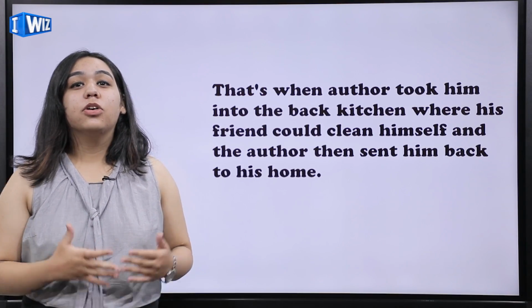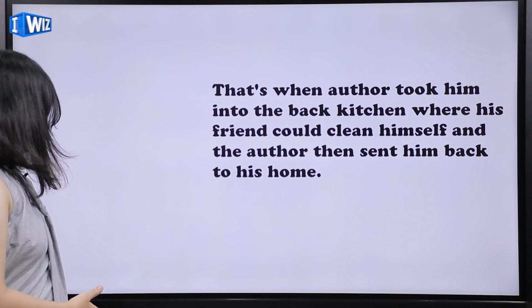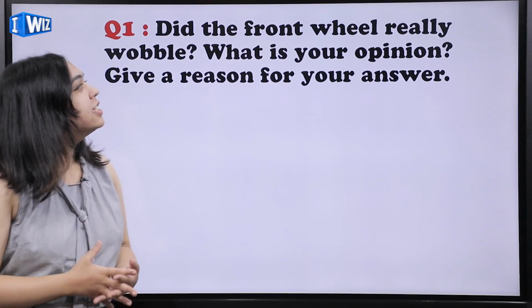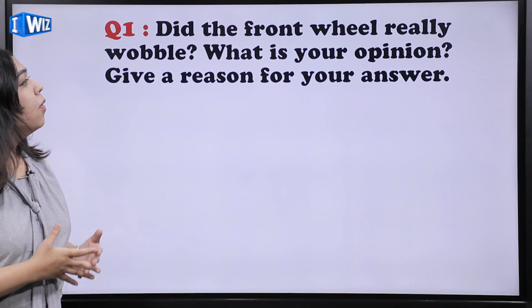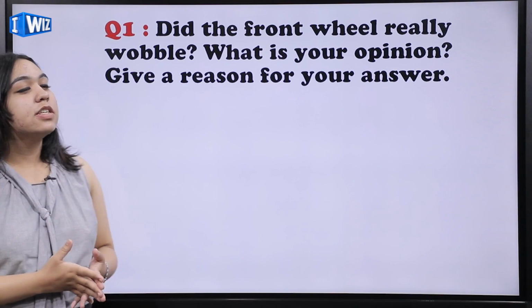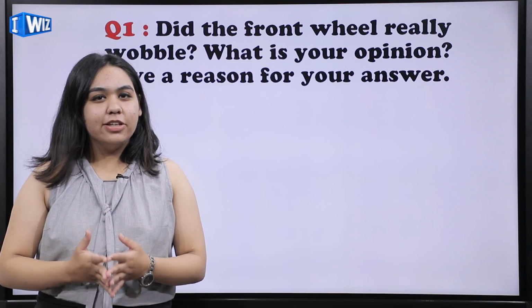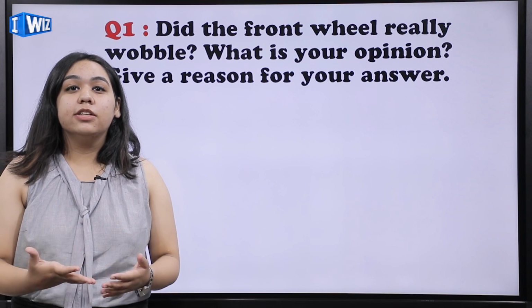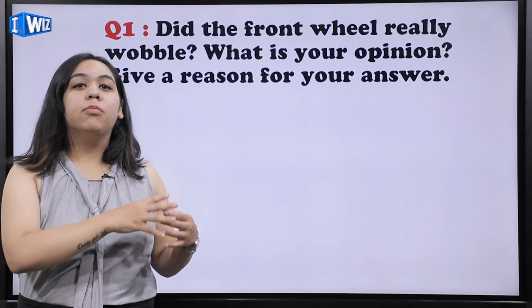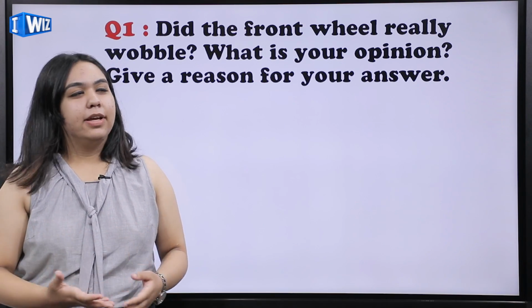Now we'll be moving on to the question answers of this chapter. Let's move on. So the first question is, did the front wheel really wobble? What is your opinion? Give a reason for your answer. So what happened? The front wheel did not wobble initially, but after the author's friend did something with the machinery, it started wobbling after that.